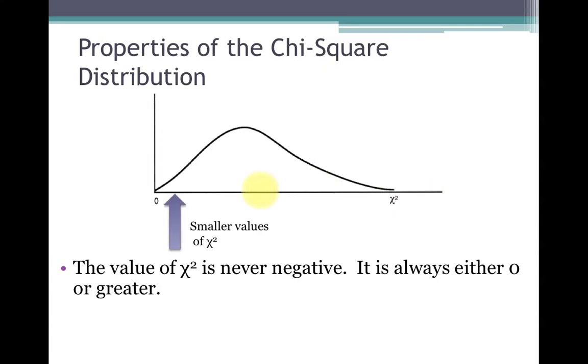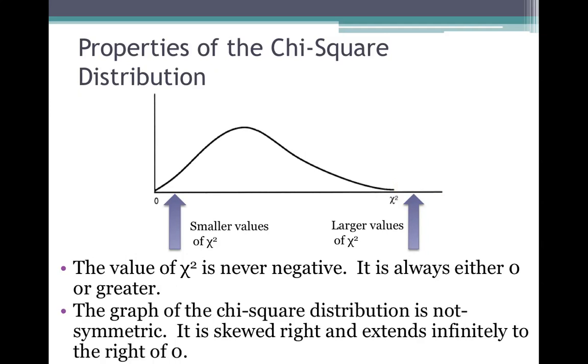Values in this location on the graph indicate that we have smaller values of chi-square, and over here we have larger values of chi-square. Over here, the chi-square that we get would indicate that the two classifications are independent or not related. If we get a chi-square far over here, it would indicate that the two classifications are dependent or related.